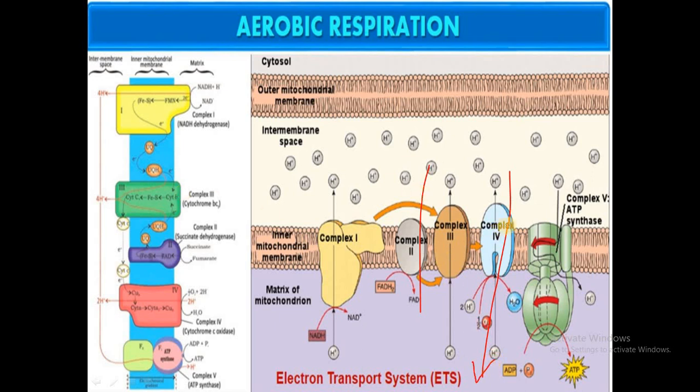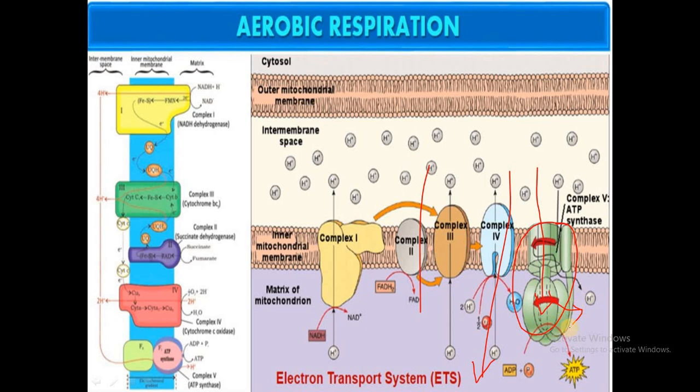For the transportation, there is a carrier protein complex called ATP synthase, which is embedded in the inner membrane of the mitochondria. It acts as a channel protein or carrier protein through which the protons start migrating into the matrix. During the transportation, an amount of energy is released, called the electron motive force.